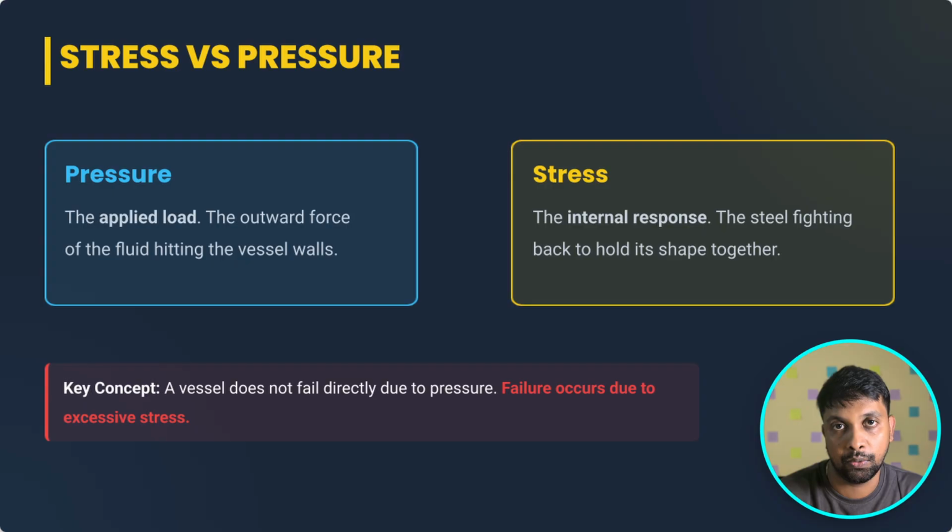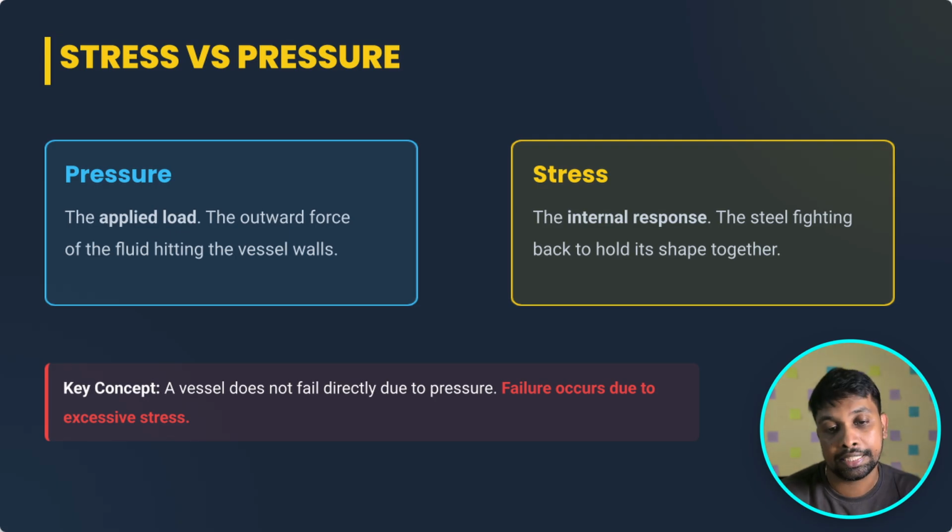Now we will differentiate pressure and stress. What is pressure? Pressure is an applied force that we provide to a particular piece of equipment, and it directly affects the outward surface of the material. It doesn't affect the inside of the material. Maybe it affects the internal surface or external surface, depending on internal pressure or external pressure.